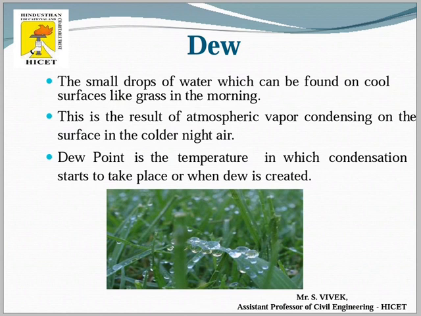Condensation is when the gaseous state turns into the liquid state. So when this process starts, at that particular temperature we get dew-type water droplets. This results from atmospheric water vapor condensing on the surface of the earth in the colder night air.